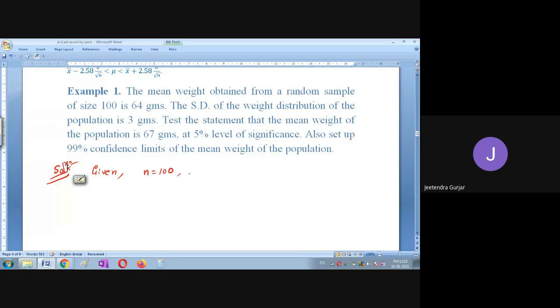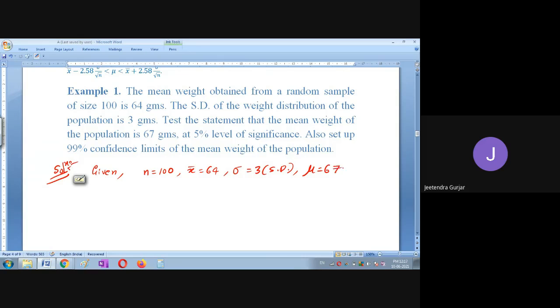Yes, very good. Next, what is the mean of the sample? 64. Very good. Then we have the standard deviation, 3. Okay, so we'll take this as standard deviation. Can you tell me what is the mean of population? 67.